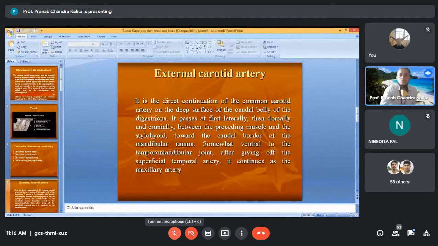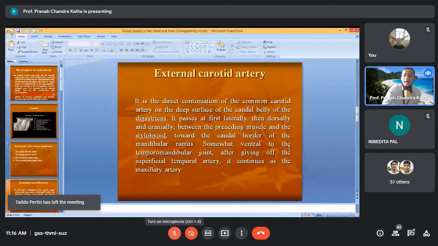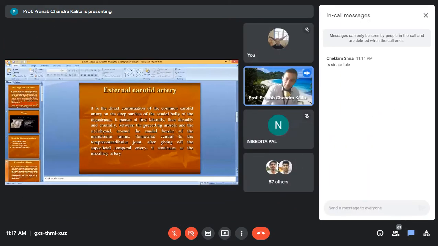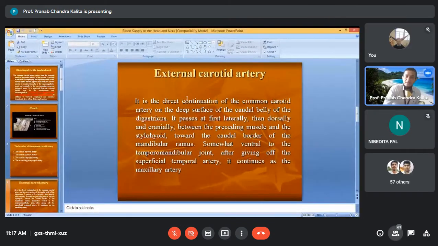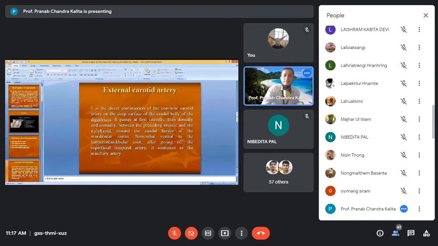So what happens to this common carotid? Somewhat ventral to the temporomandibular joint, on the ventral aspect of the temporomandibular joint, it gives off the superficial temporal artery. Okay. It continues as the maxillary artery. That means this external carotid artery, which comes as the continuation of the common carotid, gives the superficial temporal artery just near the temporomandibular joint, and then the same artery, the external carotid artery, continues as the maxillary artery.